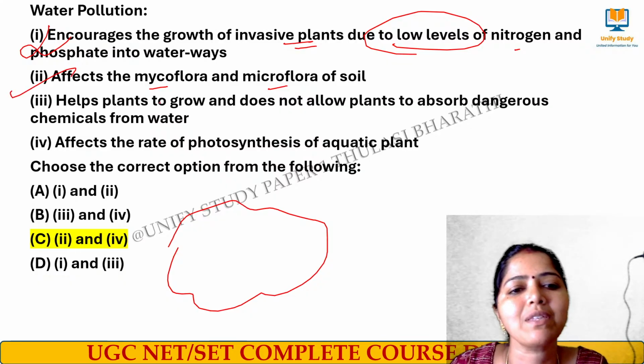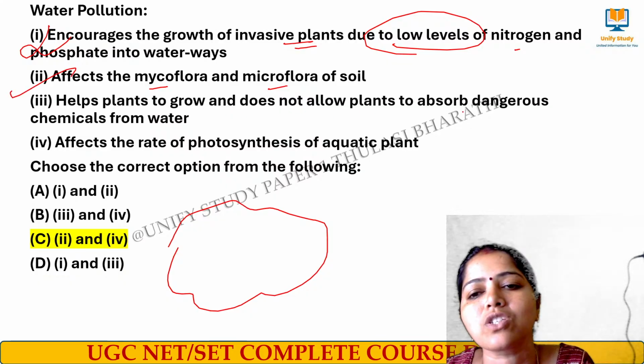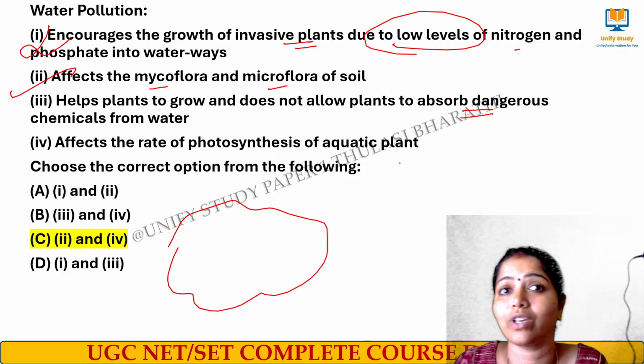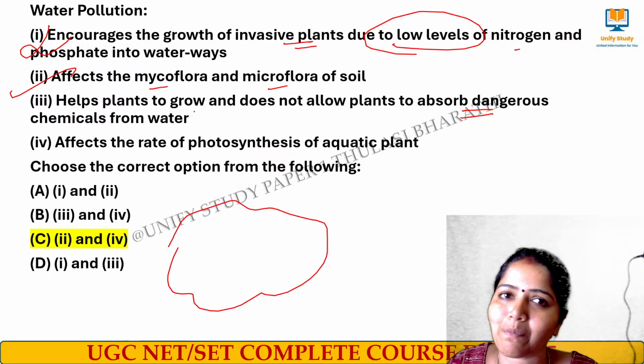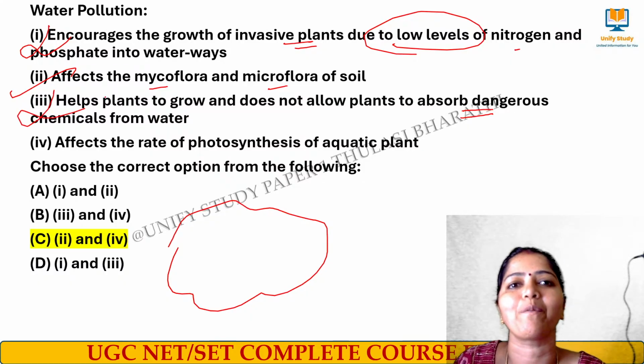And the next one: helps the plants to grow and does not allow plants to absorb the dangerous chemicals from water. No, it is the opposite. Water pollution does not help the plants to grow. Obviously, we can eliminate option number 3.